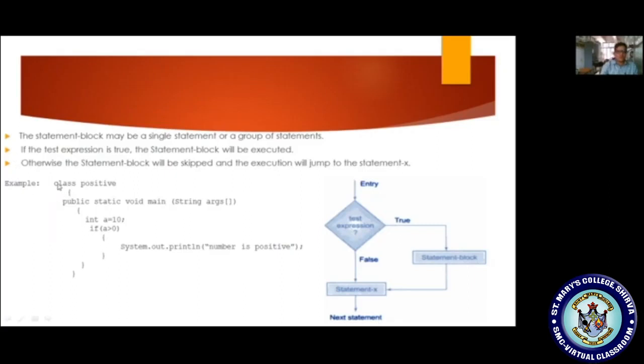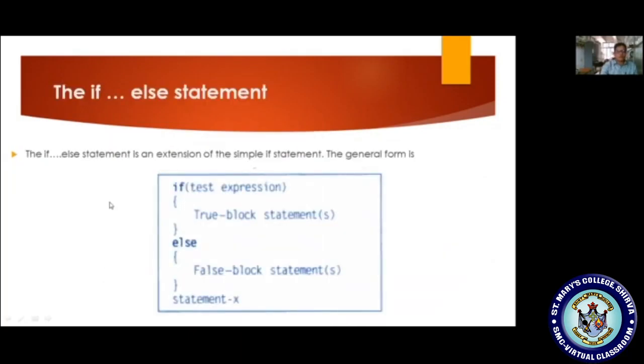In a sample program, we take the class name as Positive and define the main method, public static void main(String[] args). Next we define the variable initialization, int a = 10. Now I write one condition to test whether the number is positive or negative: if a is greater than 0. Here a is 10, so the condition is true and it will display that the number is positive. Suppose a is minus 10: the condition minus 10 greater than 0 is false, so it doesn't display any output.